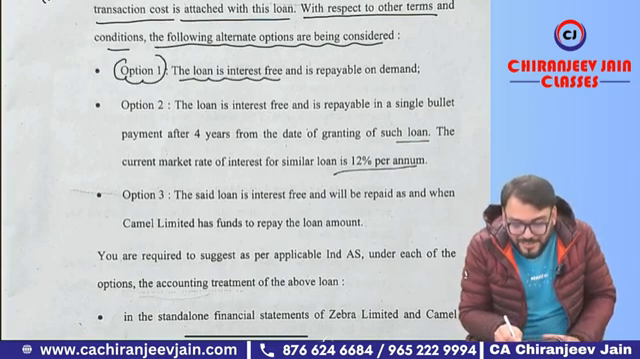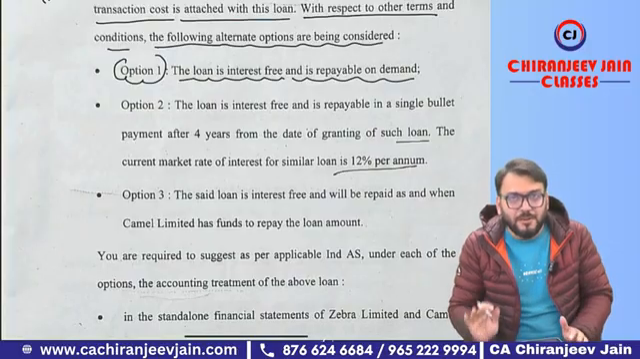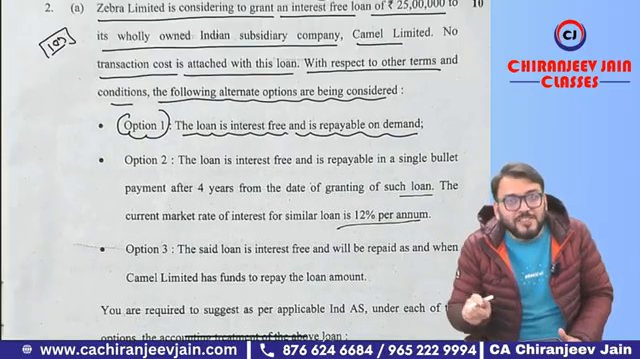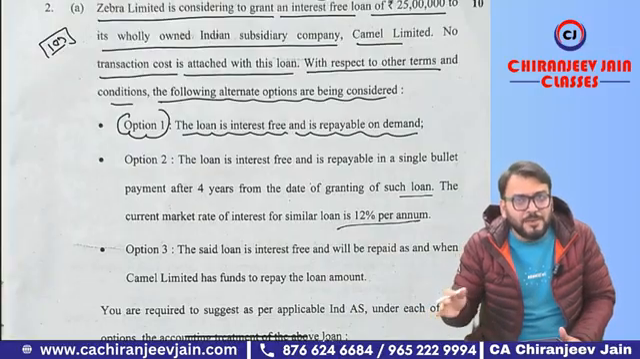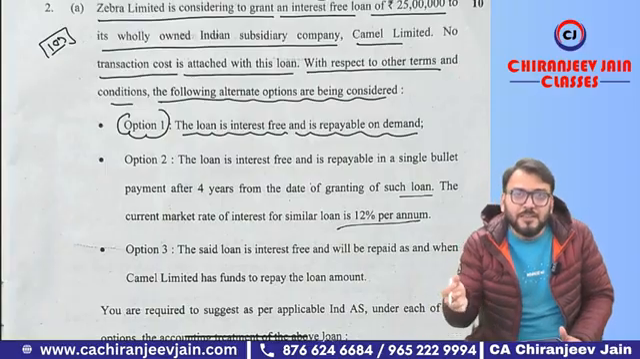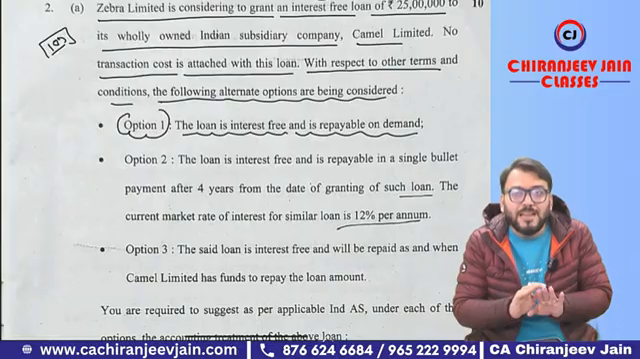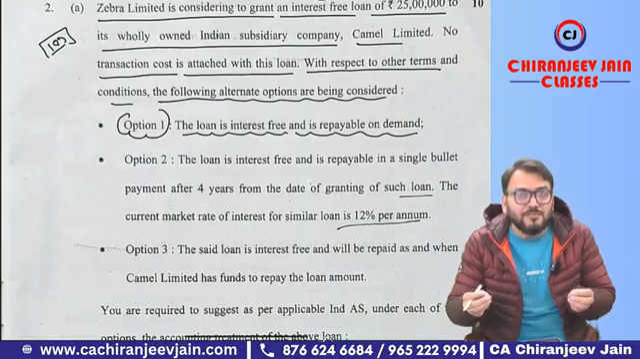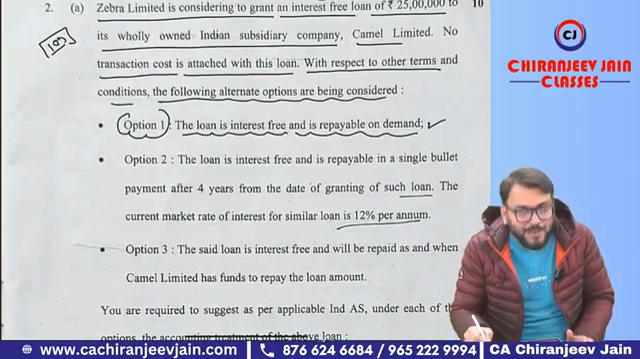The loan is interest-free and is repayable on demand. So whenever there is a loan which is repayable on demand, in that case the fair value of the financial asset will be equal to whatever transaction price has been paid. A similar case will be applicable in the books of Camel Limited, meaning the fair value of the financial liability will be the transaction price received, and we will not apply any amortized cost method to calculate interest income or interest expense in their respective books. It is very simple. I hope you have understood.